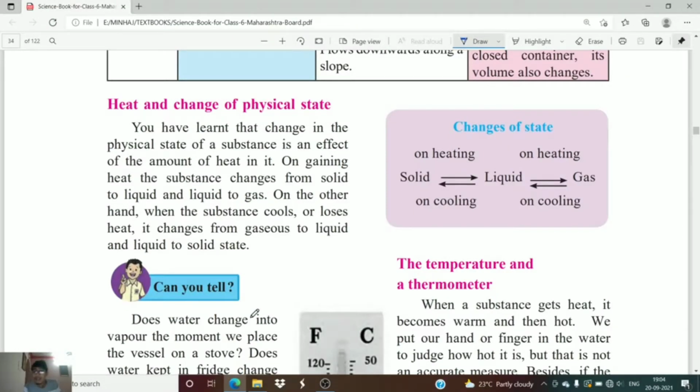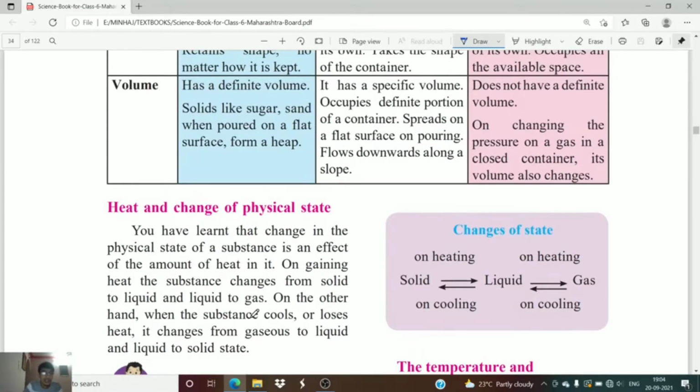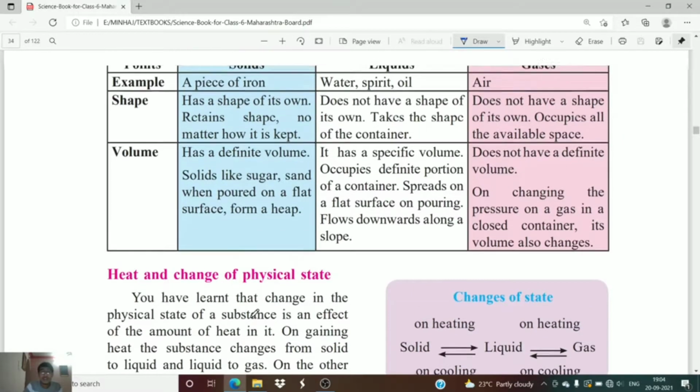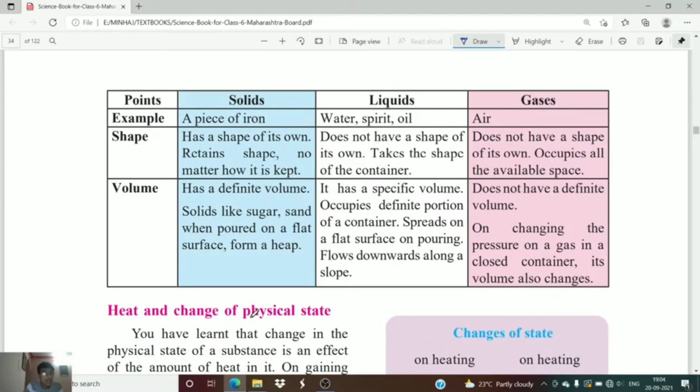We are studying chapter number 5, that is substances in the surrounding, their states and properties. In our previous lecture we have studied about the three states of matter. We have studied the properties, or we have seen the definition of solids, liquids and gases. Now in this lecture we are going to study about heat and change of physical state.